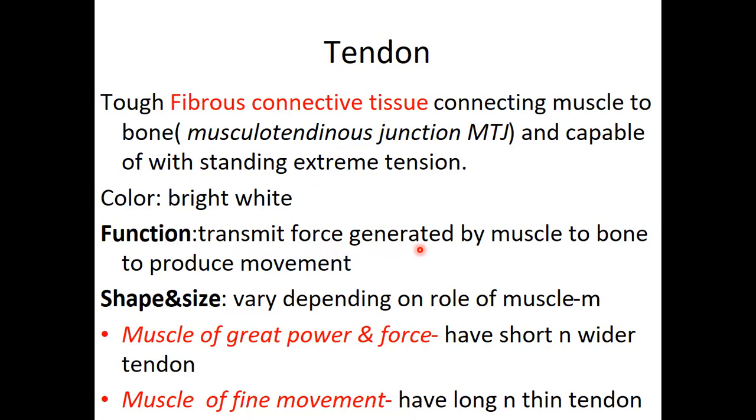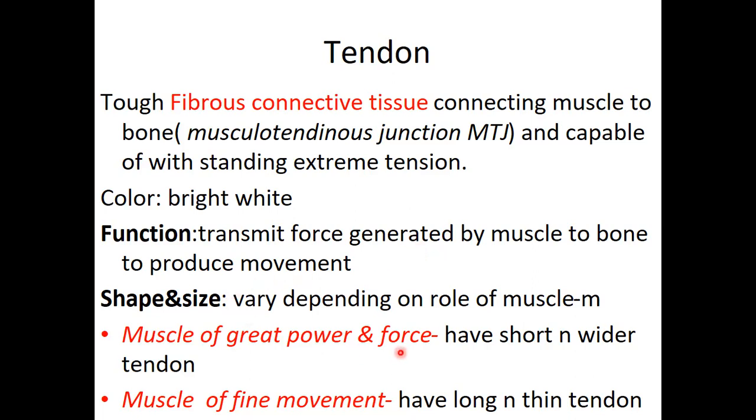Look at shape and size. Tendons vary in shape and size. We have small, large, and medium size tendons. All that depends on the activity of the muscle. If it's a large muscle having so much force on the bone, then the tendon will be large. So the role that the muscle plays in the body determines the shape and size of the tendon.